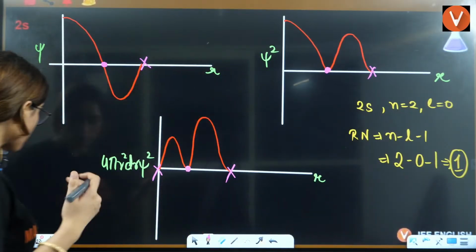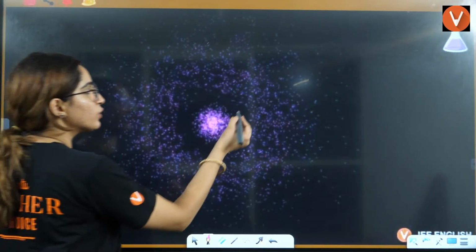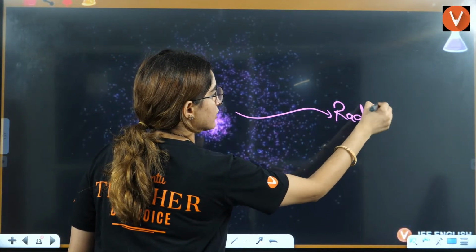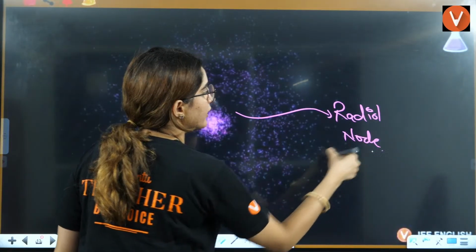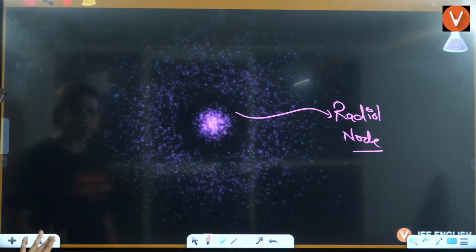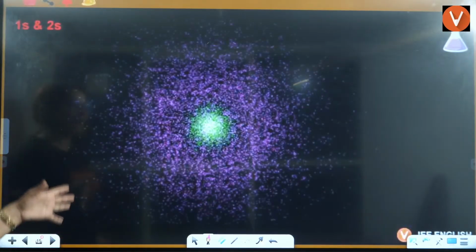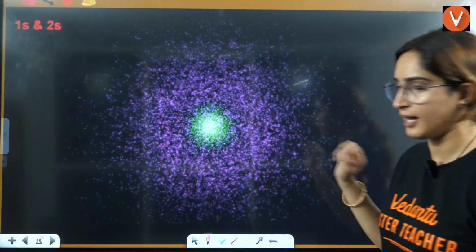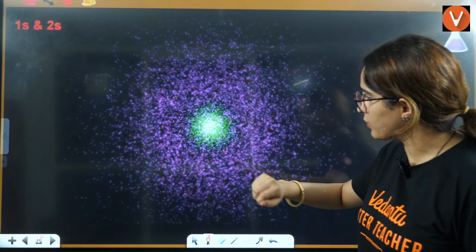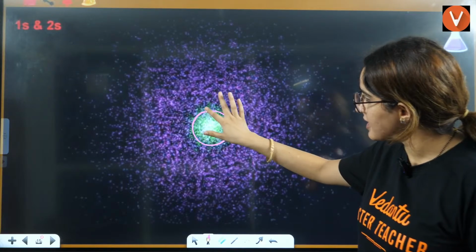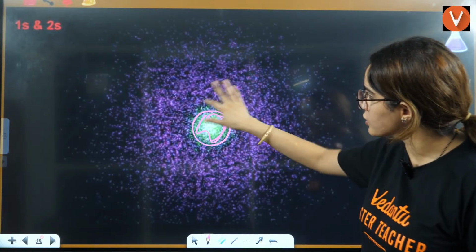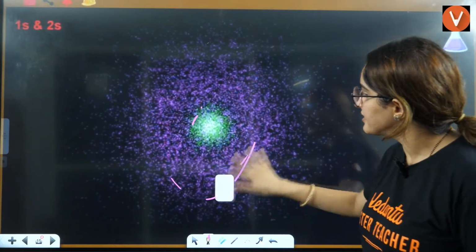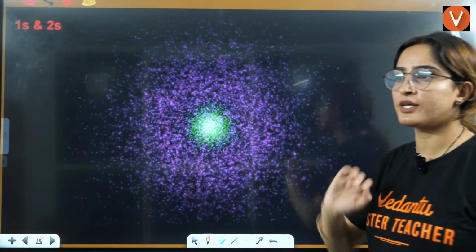And how do you draw this radial node? This is your radial node by visualization. And when you see 1s and 2s, this is how they overlap with each other. There must be some nucleus here. This is 1s, and here you will have 2s also, overlapping here. And if you see 3s here, that will also overlap from the nucleus point.